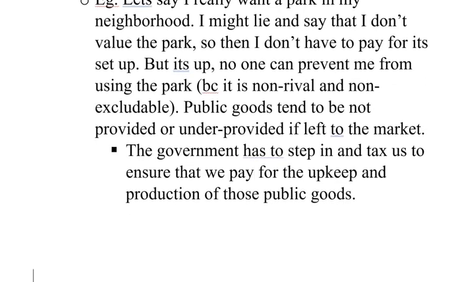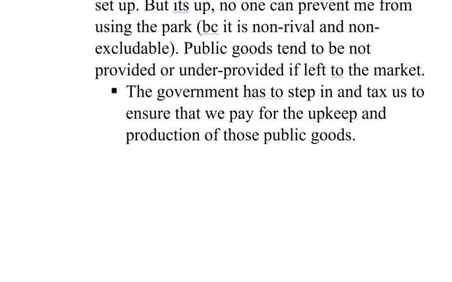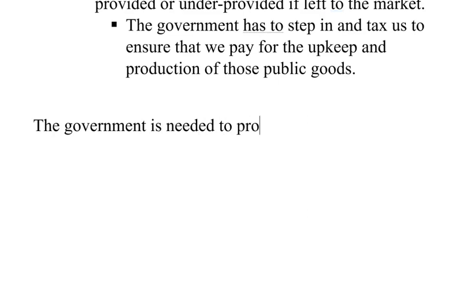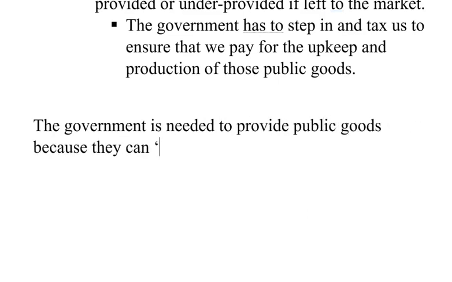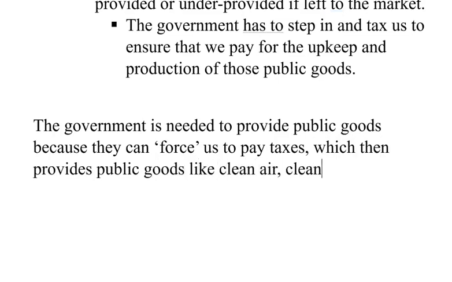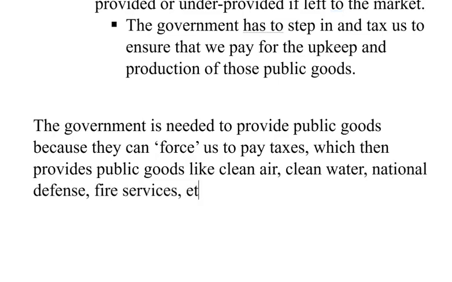Even somebody who is completely anti-government will have to say that in certain cases we do need the government. The government is needed to provide public goods because it can force us to pay taxes, which then provide public goods like clean air, clean water, national defense, fire services, etc. All of these are examples of public goods.